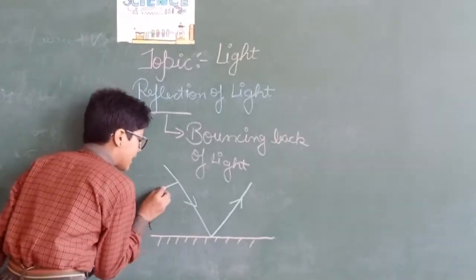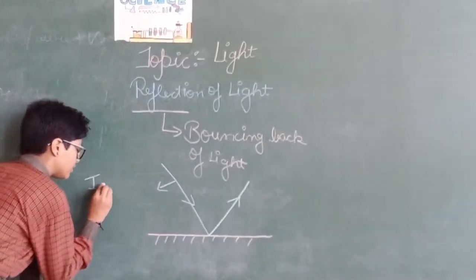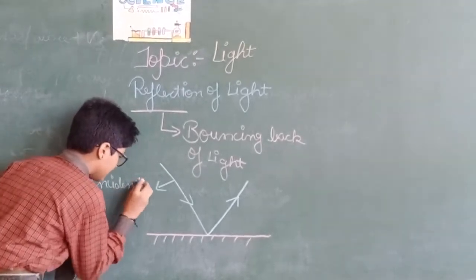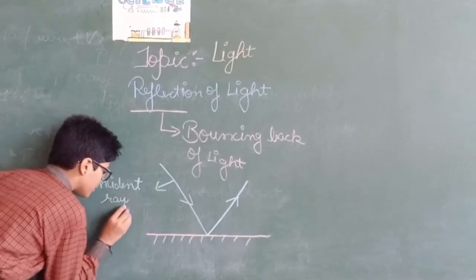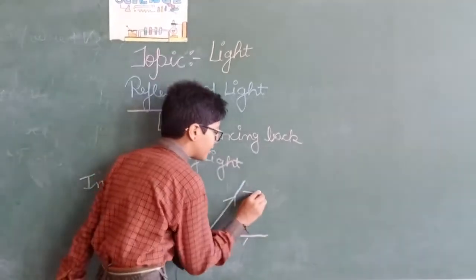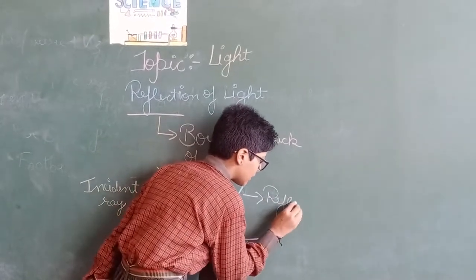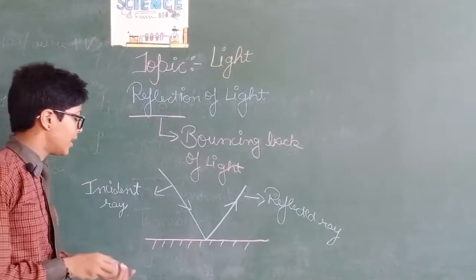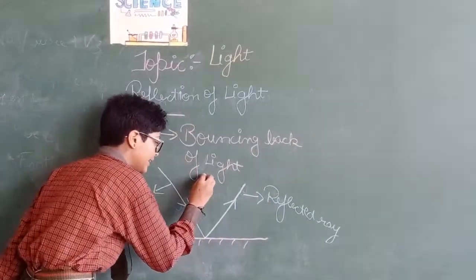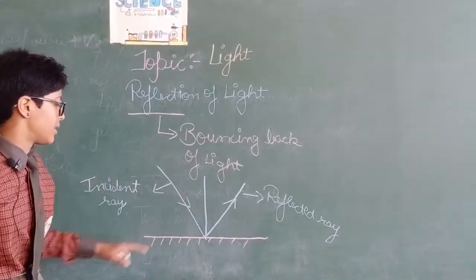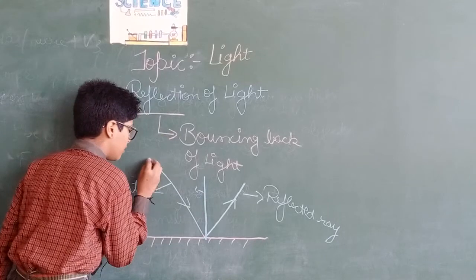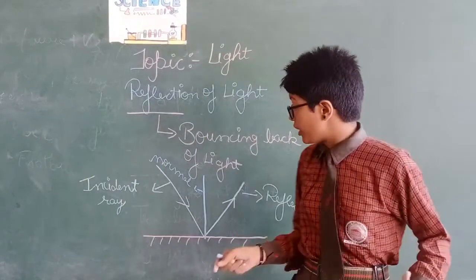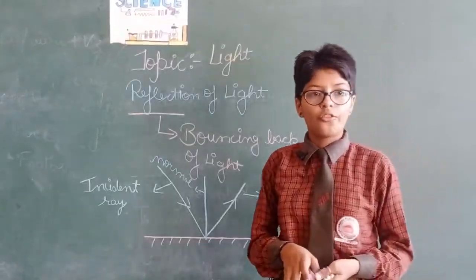First, this is the incident ray, and this one is known as the reflected ray. This is our plane mirror, and there is one more important line in the diagram, which is like this. It is known as the normal. So these are the three important lines formed when reflection of light takes place.